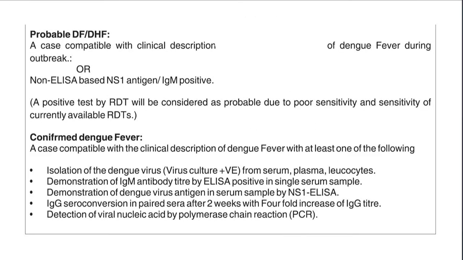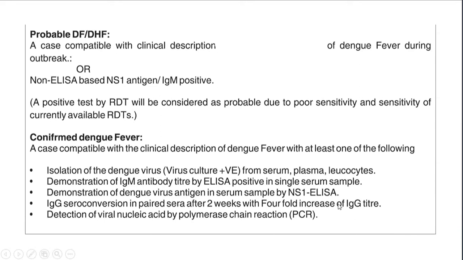And there is something called probable dengue fever, dengue hemorrhagic fever, where there is non-ELISA based NS1 antigen or IgM positive, along with the clinical description of dengue fever during the outbreak. And there's a confirmed dengue fever where the isolation of dengue virus has been done, demonstration of IgM antibody titer by ELISA test, the demonstration of dengue virus antigens in serum sample by NS1 ELISA, and IgG seroconversion in paired samples after 2 weeks with fourfold increase in IgG titer, and the detection of viral nucleic acid by the polymerase chain reaction.